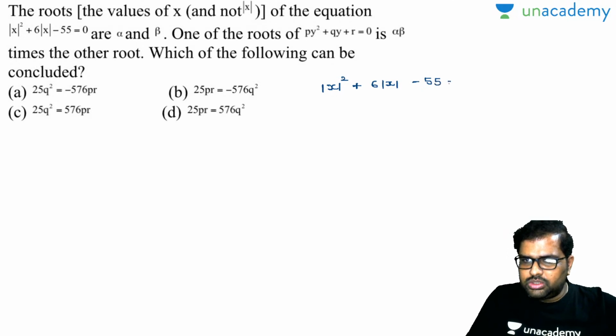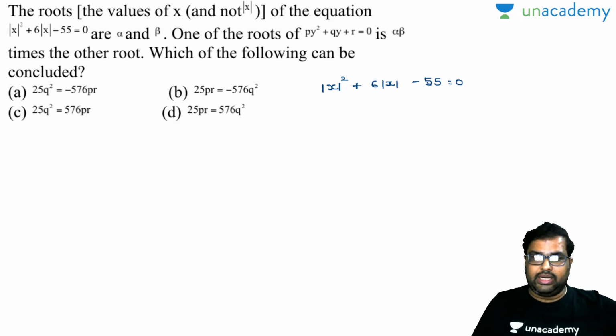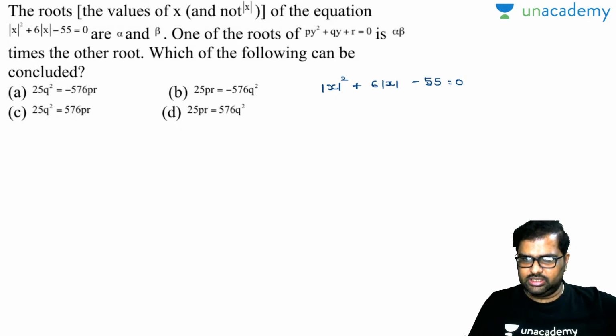One of the roots of py square plus qy plus r is equal to 0 is alpha beta times the other root. Which of the following can be concluded? First of all, let's find out this. This is 55. Can I take down 11 5s? Yes. So the roots will be 11 and 5.